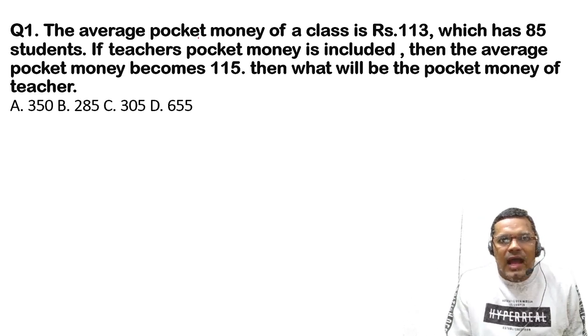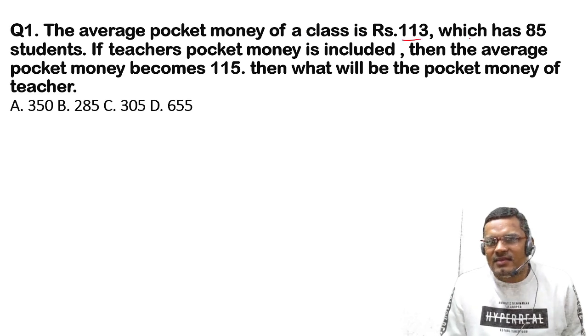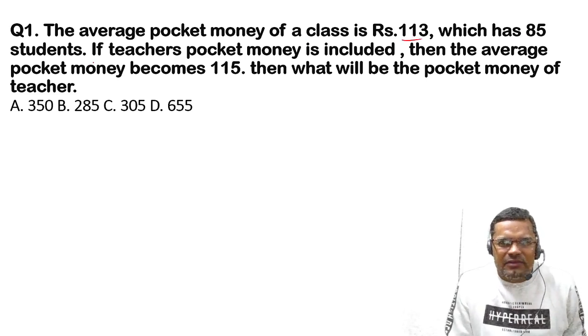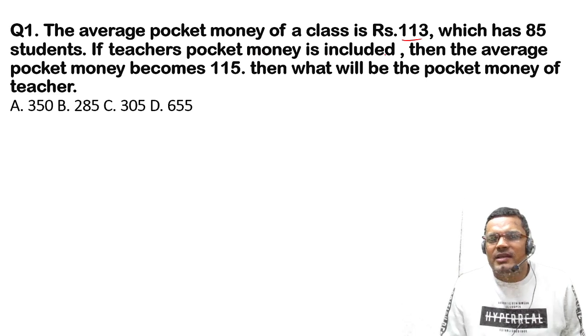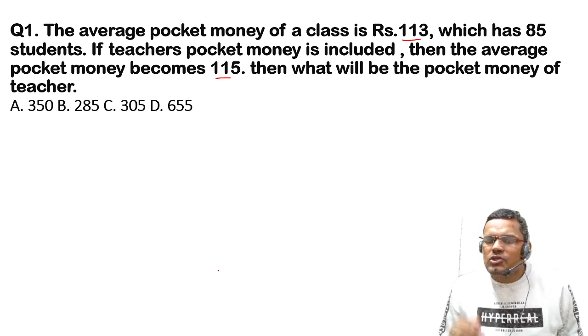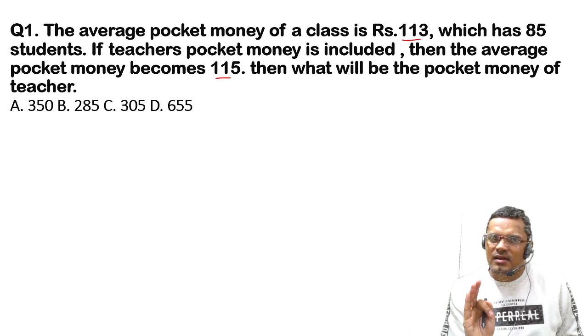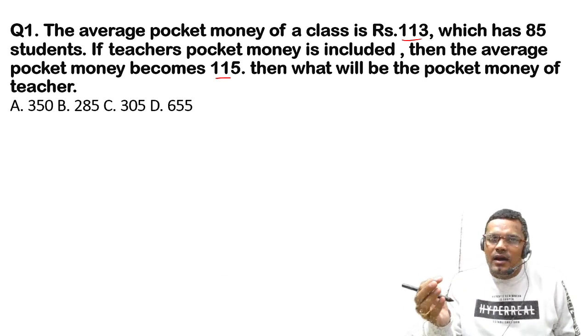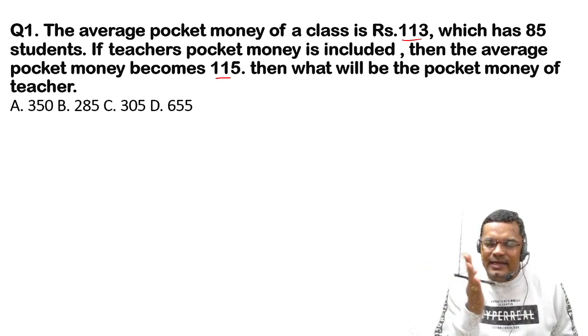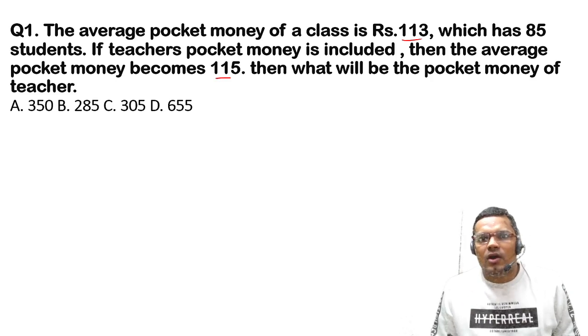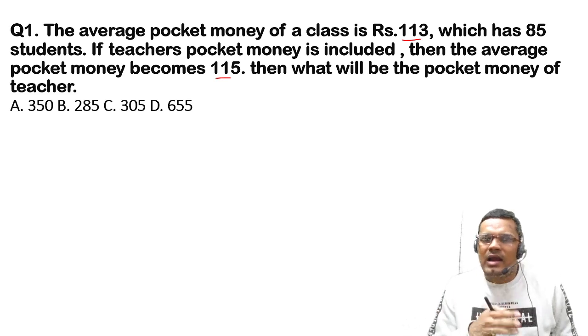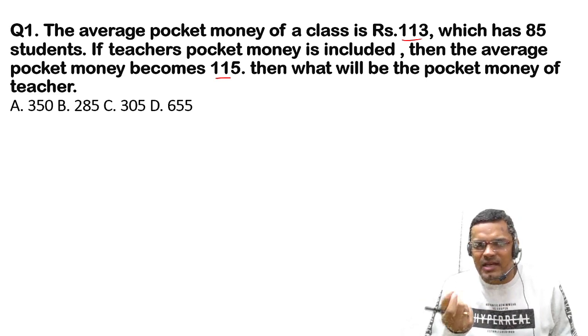Again, average pocket money of a class is 113, which has 85 students. If teacher's pocket money is included, then average pocket money becomes 115. Then what will be the pocket money of the teacher, right? This is one of the easiest questions, which has come so many times in exams like SSC and Bank PO, or IBPS PO, or SBI clerk, in low level RRB NTPC. But nowadays these type of questions are not asked.